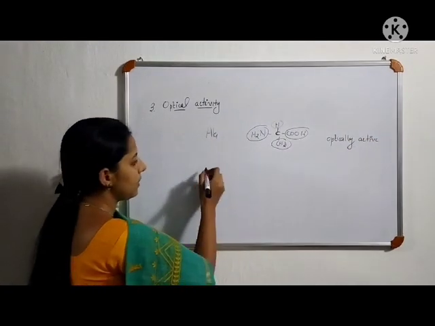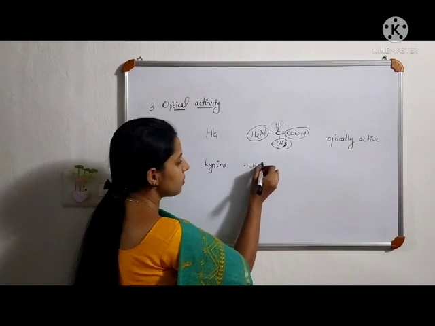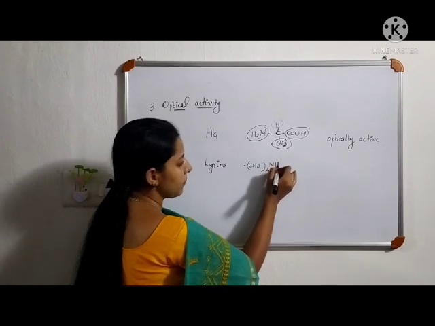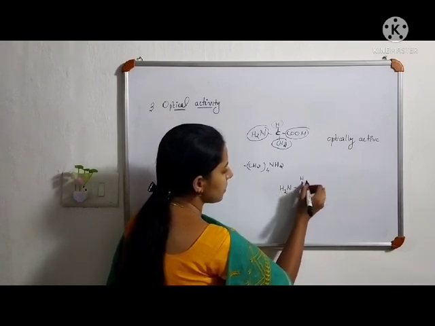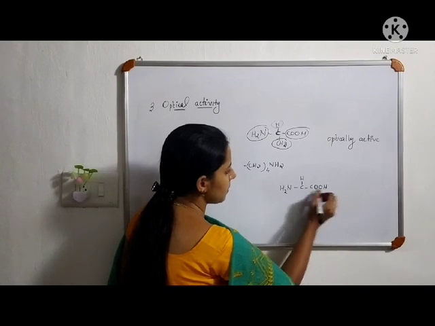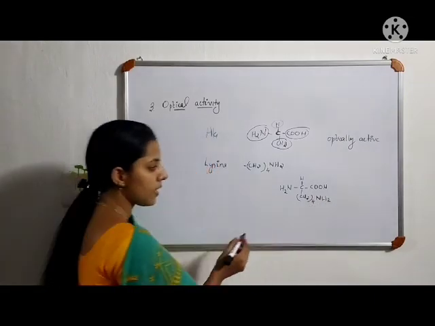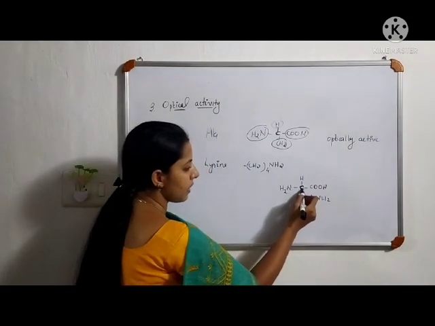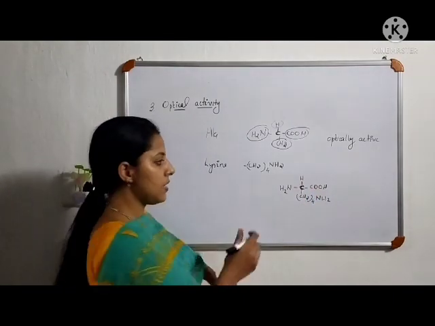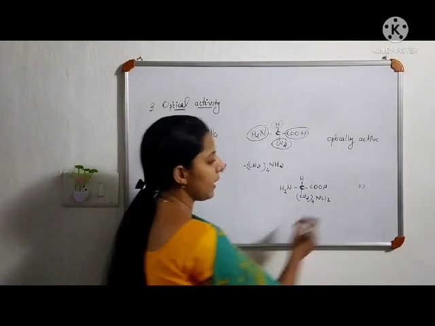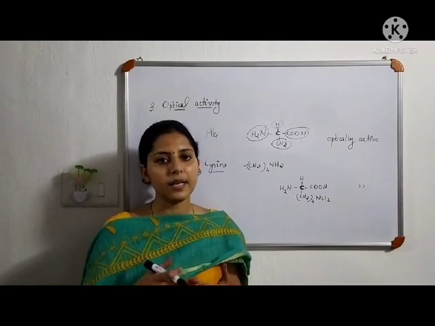Consider one more example, say lysine. Lysine, we know that the side chain is CH2 four times NH2. So, its structure will be NH2 CH COOH CH2 four times NH2. In this case also, this central carbon is asymmetric because the four groups attached to this carbon are different. So here also, lysine is optically active. So most of the amino acids are optically active as they contain asymmetric carbon.